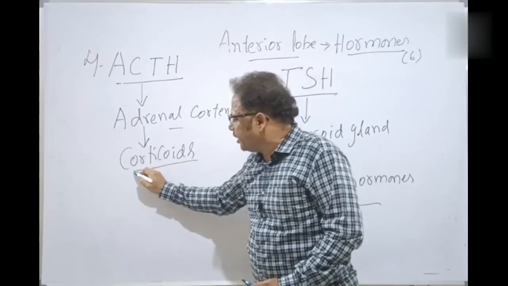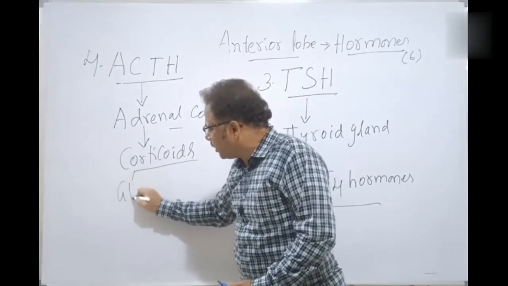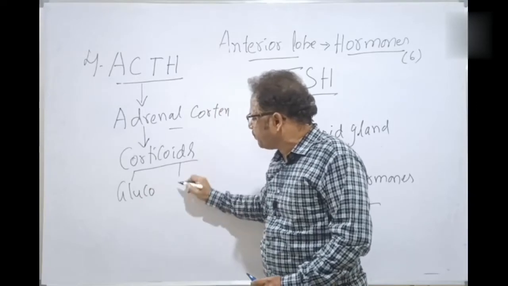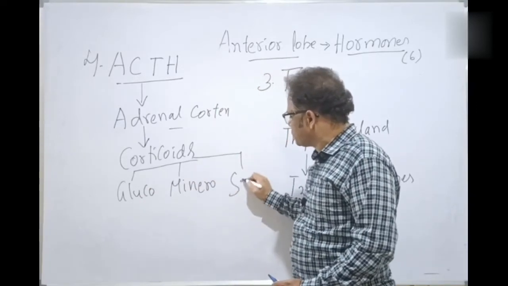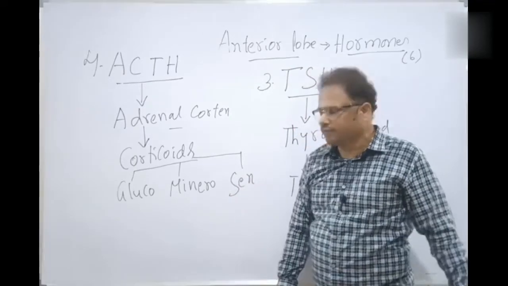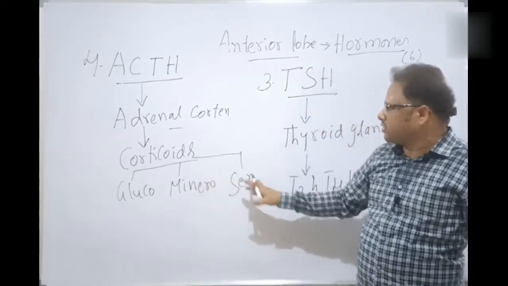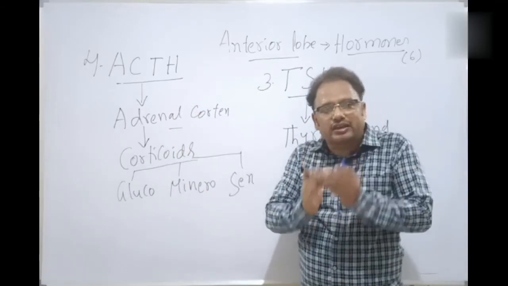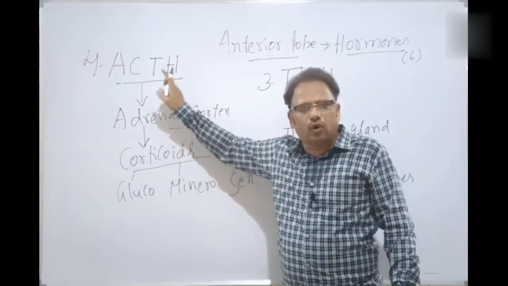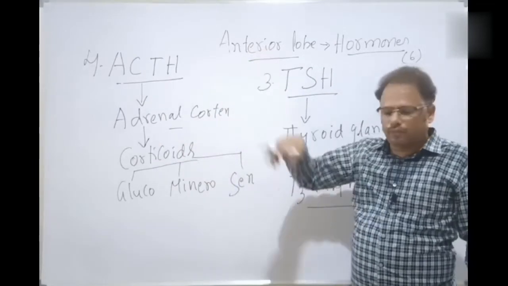There are three different types of corticoids: glucocorticoids, mineralocorticoids, and sex corticoids. So three types of corticoids are released by the adrenal cortex, because the adrenal cortex is stimulated by which one? ACTH hormone, the fourth hormone released by the anterior lobe. Next one.